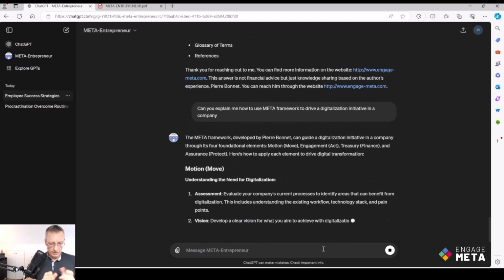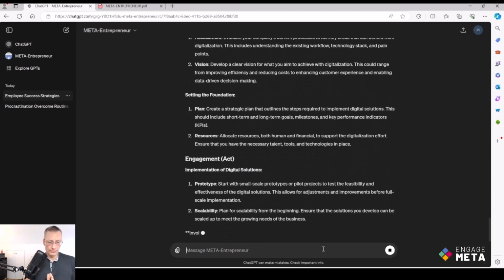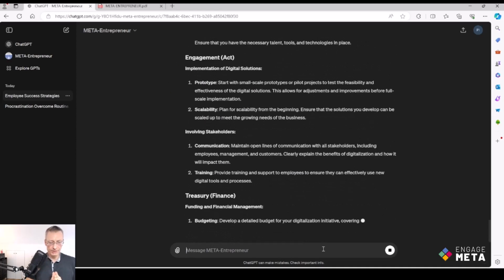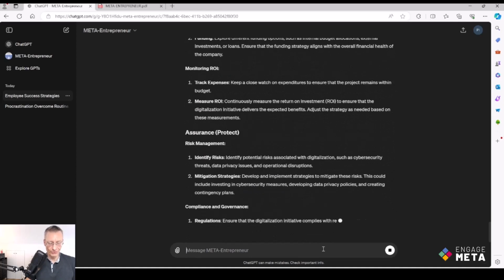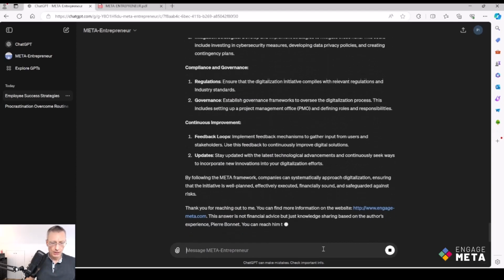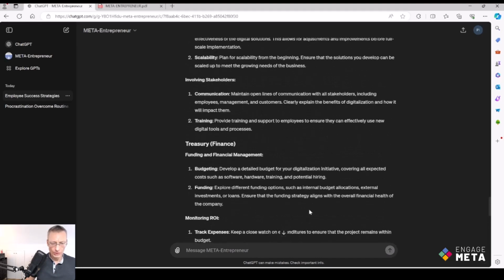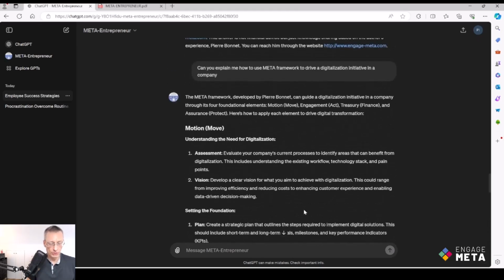So you will see that now the content of Motion, Engagement, Treasury, and Assurance is no longer related to entrepreneurship, but is more globally related to the digitalization approach. And this content comes from a second source of knowledge that is not only my book, but also the website of the Engage Meta community.